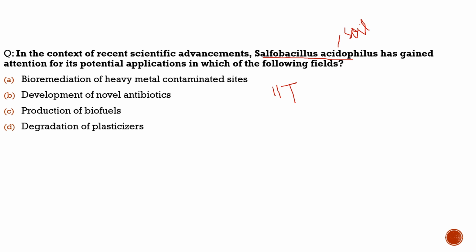This IIT Roorkee is using bacterial enzymes to degrade plasticizers. So first we need to know what these plasticizers are. Plasticizers are chemicals which are used in plastics when, for example, you are making any toy made of plastic, or any utensil. These plasticizers are used so that they give elasticity to those plastics, as well as give the shine.